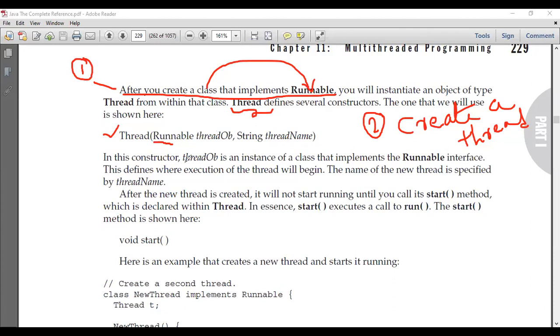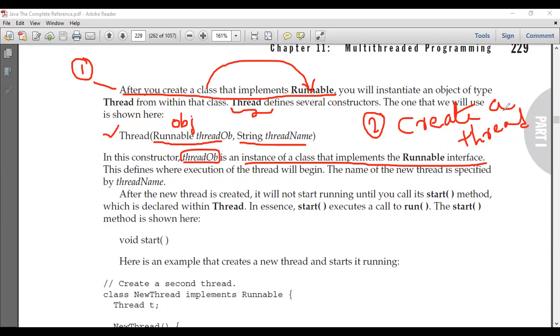The first argument is an instance of a class that implements the Runnable interface. What is an instance? An instance is nothing but an object, right? So the first argument must be an object of a class that implements the Runnable interface.